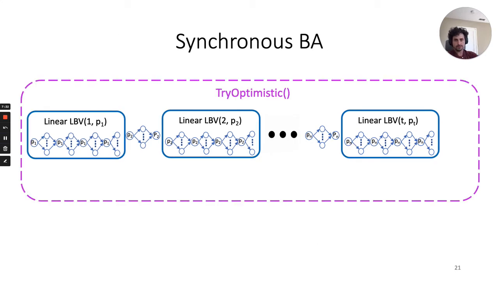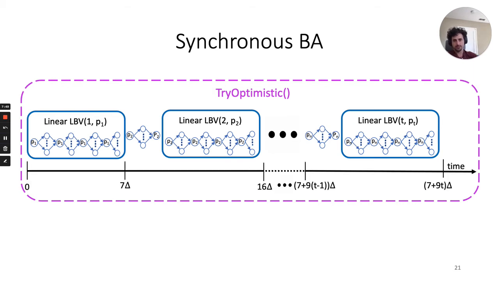One way to get a synchronous Byzantine agreement protocol is to run t + 1 sequential LBVs, each with a different leader. Note that since we are assuming synchrony, we don't need to deal with the costly pacemakers. Instead, we predefine the times when each view starts and ends.